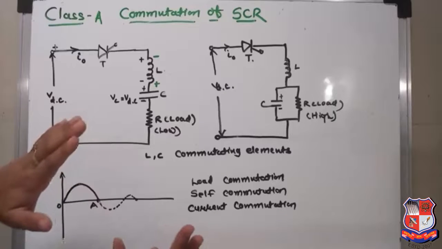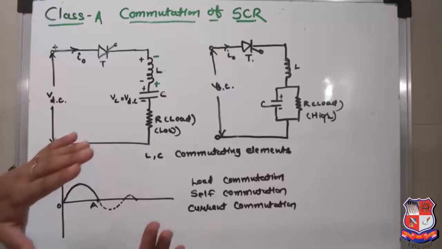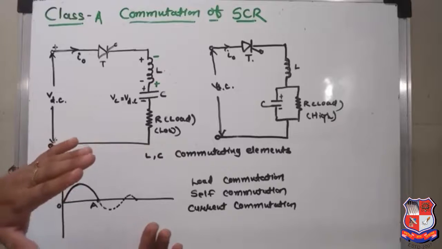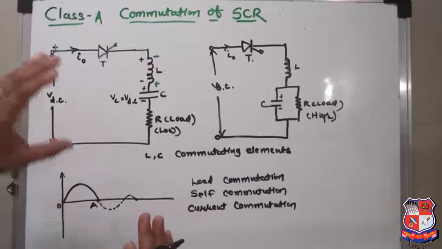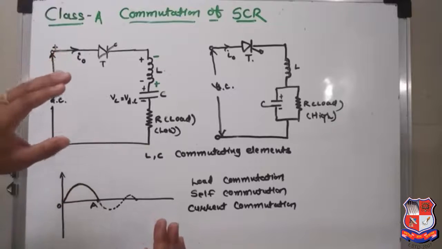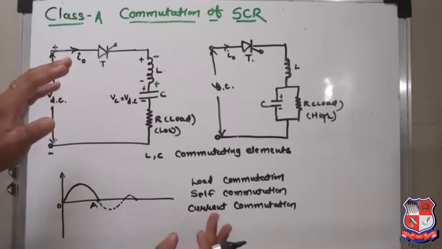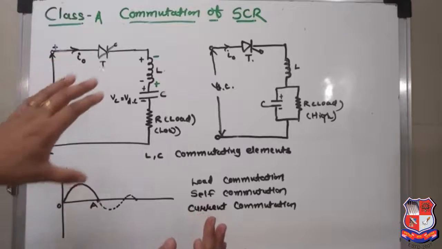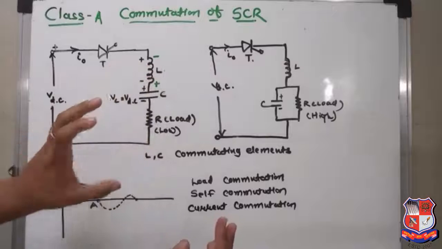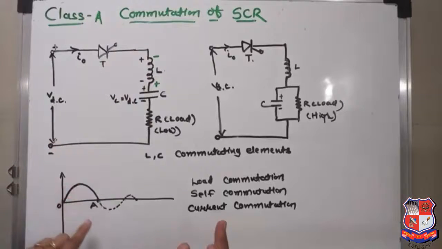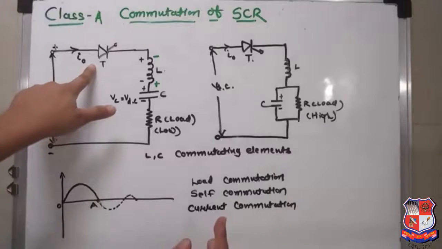Class A commutation is a force commutation, in which the thyristor is forced to turn off, and here the thyristor turns off due to the load current, so the name load commutation. Here the RLC forms an underdamped circuit, and due to the underdamped nature, at instant A the anode current is 0 and the thyristor turns off.